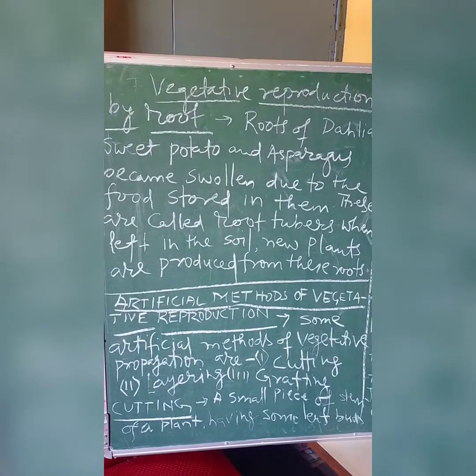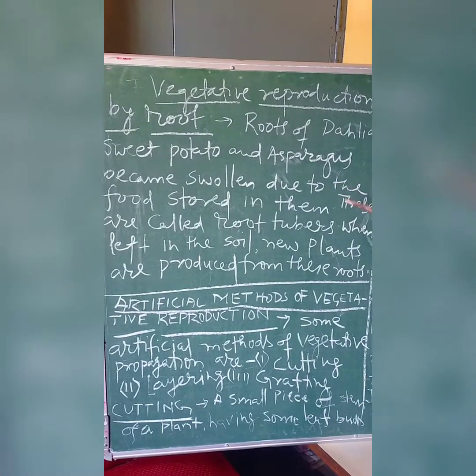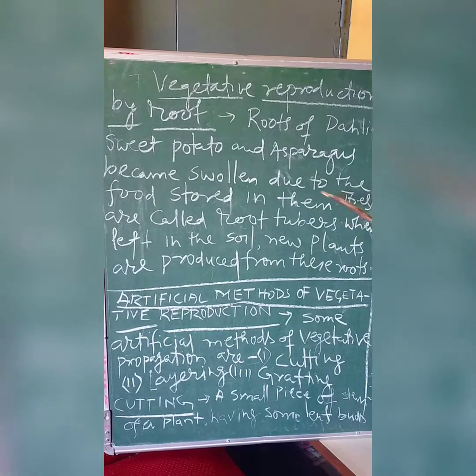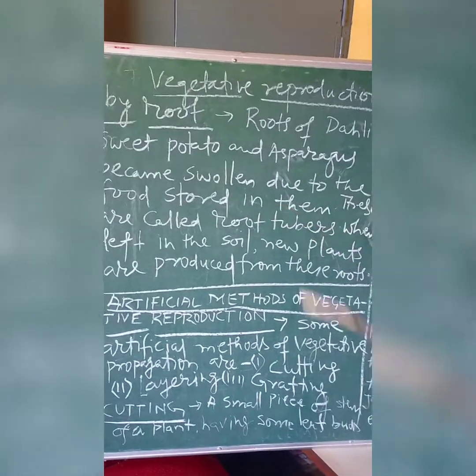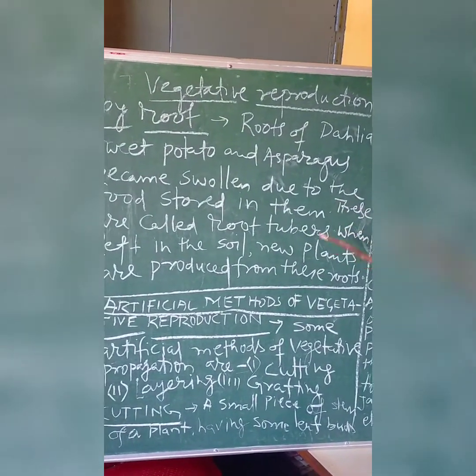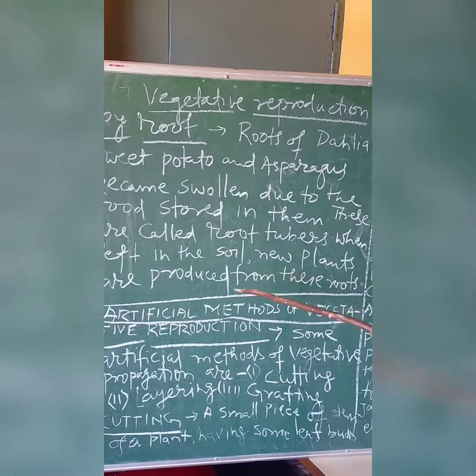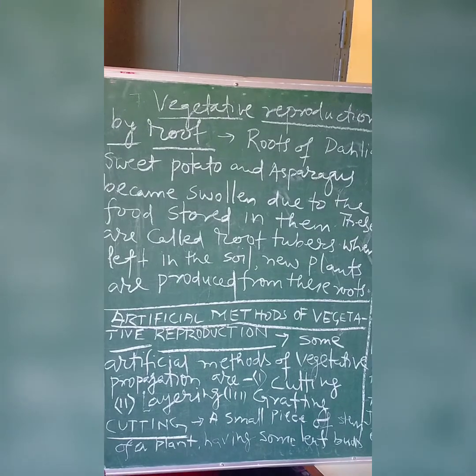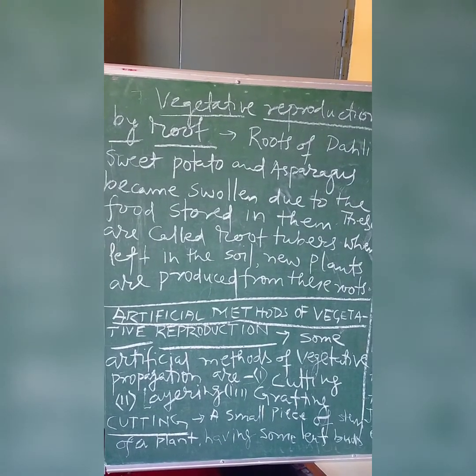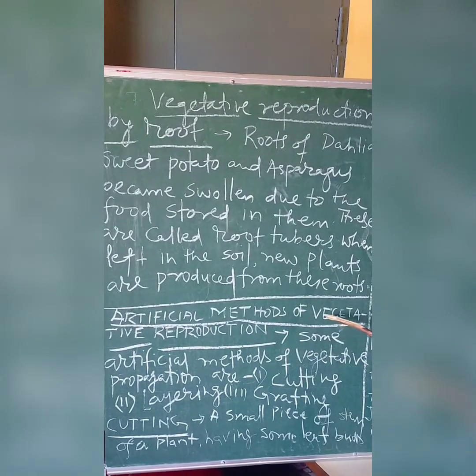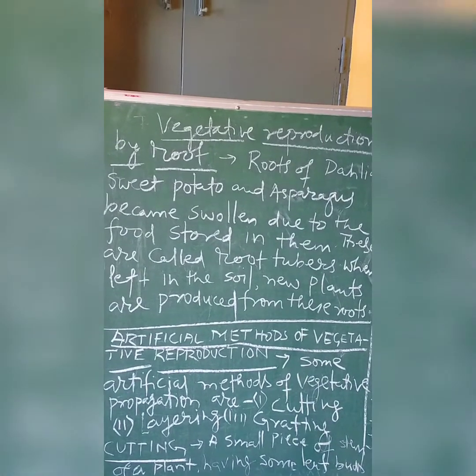Roots of dahlia, sweet potato, and asparagus become swollen due to the food stored in them. These are called root tubers. When left in the soil, new plants are produced from these roots. Another topic we can discuss is the artificial methods of vegetative reproduction.